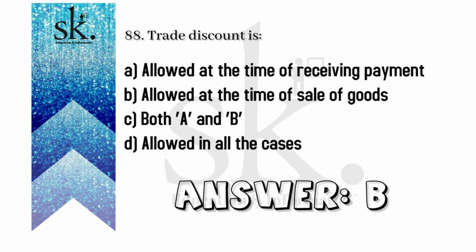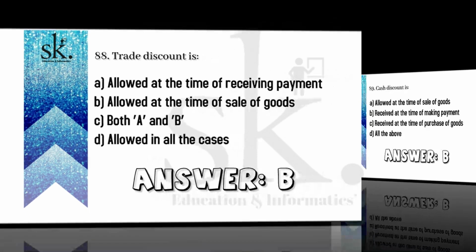The objective of giving a trade discount is to ensure bulk orders from the vendors or the retailers, and it is allowed at the time of sales. So the correct option will be B, allowed at the time of sale of goods.